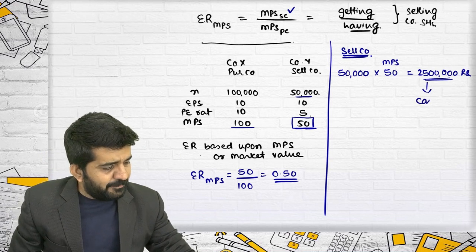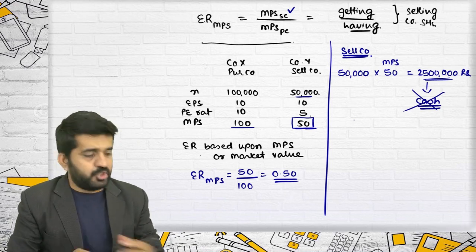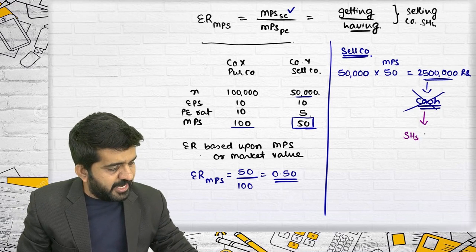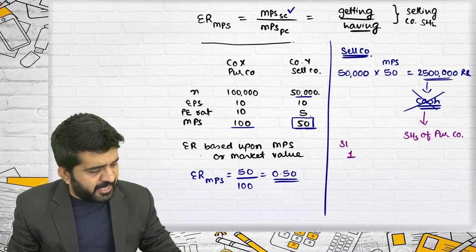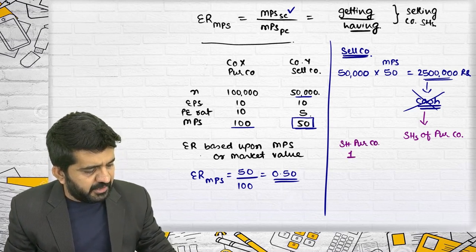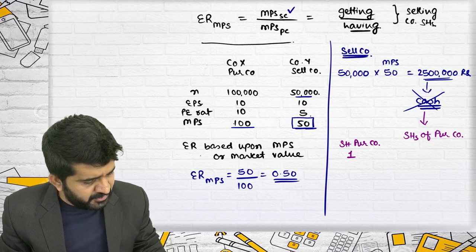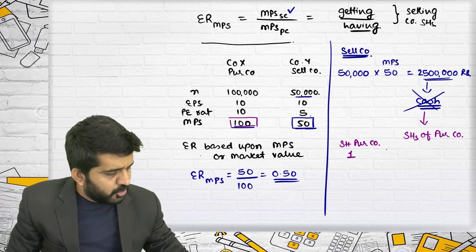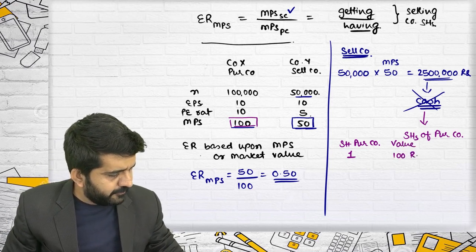Are we giving them cash? No, we are the purchasing company. The answer is no. Then what are we giving them? We are giving them shares of purchasing company. If we give 1 share of purchasing company, what is it worth? It is worth 100 rupees. Now we are giving shares of purchasing company, so the value of that share is rupees 100.